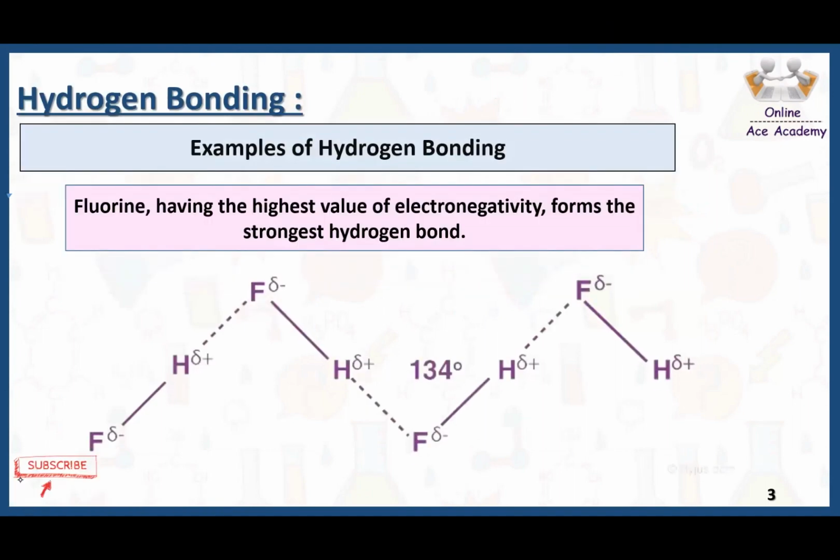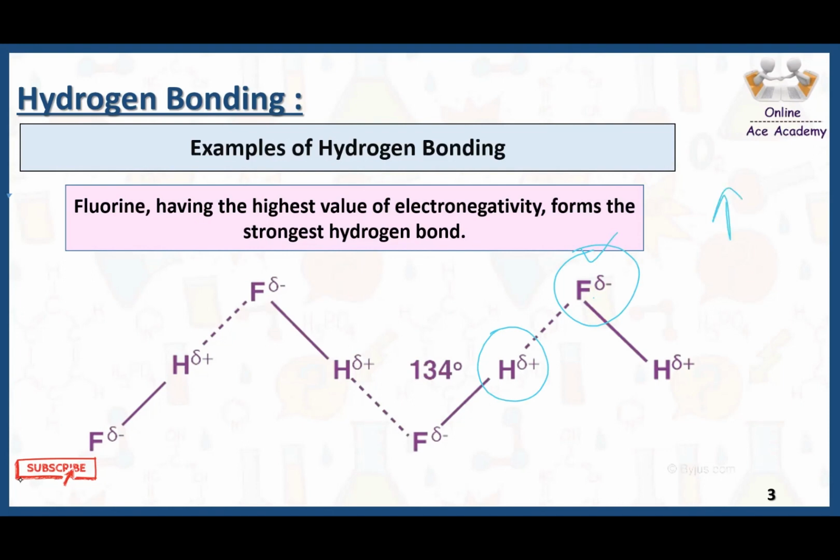Here you can see that fluorine, having the highest value of electronegativity, forms the strongest hydrogen bond. We all know that fluorine is a highly electronegative element in the periodic table. One hydrogen and fluorine will make a covalent bond. In that covalent bond, the fluorine is much more electronegative as compared to hydrogen, and as a result their electronegativity difference is also very high.